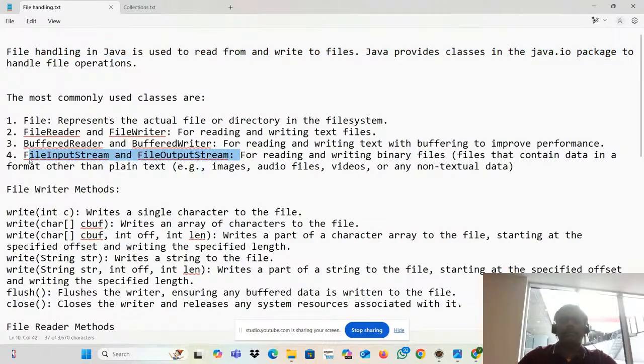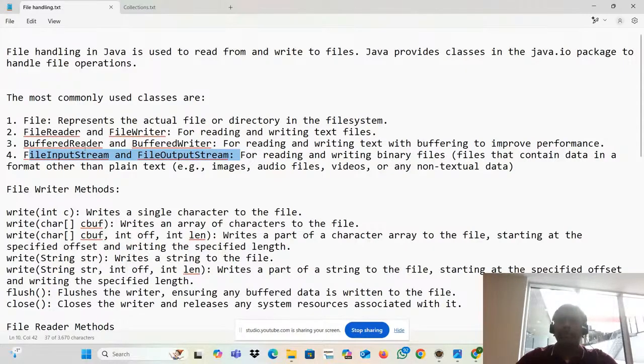What are non-text files? Those are all binary files. What is binary? It could be images, MP3 files, MP4 files, right? Those are all binary files. Also Excel files, JSON files, right? Those are all non-textual files. So if you want to read those files, what you have to do? You have to use FileInputStream.